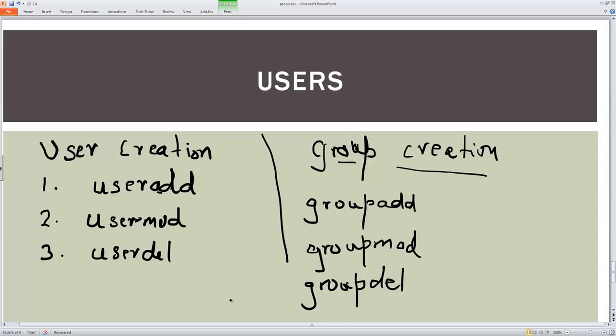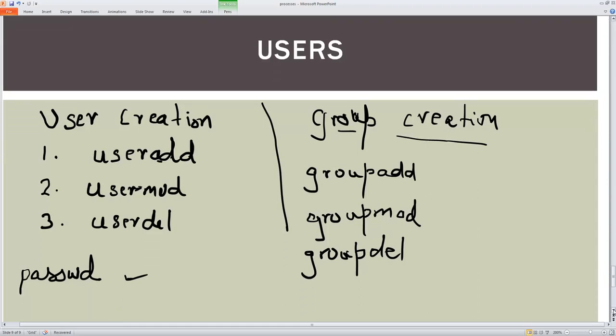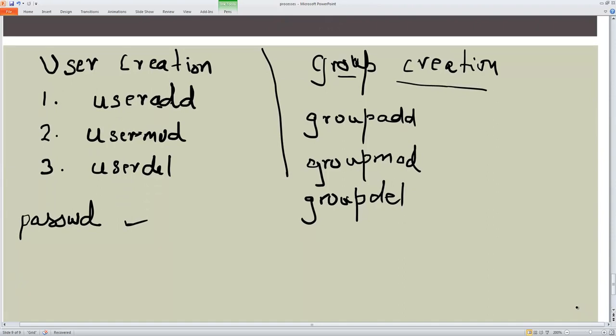Let's see these commands plus one more command that is extremely important and is used on a day-to-day basis: the password change command. Using this command we can change or set a password for the user. This is one very important command and used almost daily, depending on how frequently you forget your password or how frequently the company policy forces you to change a password.